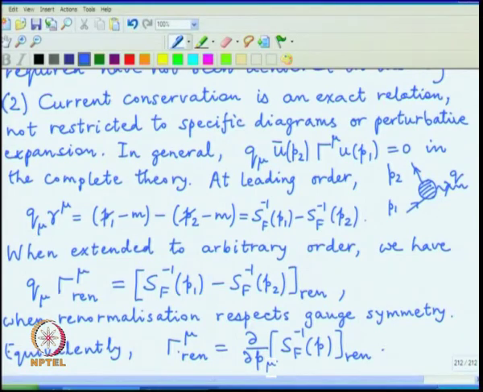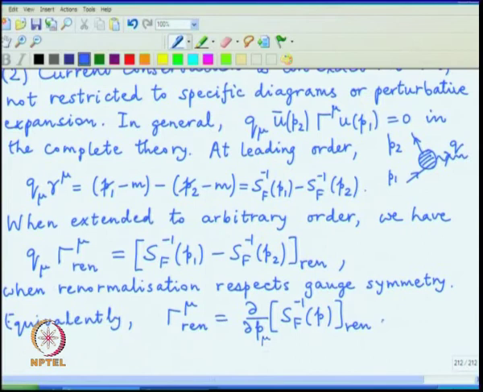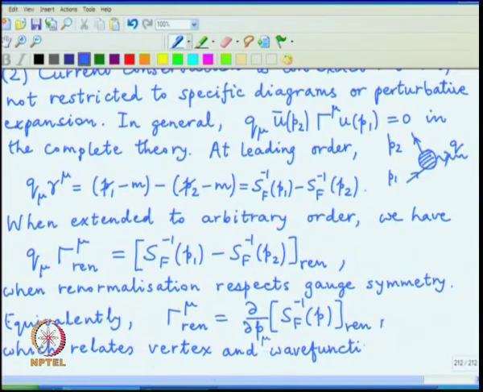And so, the identity which relates vertex and wave function, because left hand side will change the value of the vertex, right hand side will change the value of propagator, which we labeled as wave function